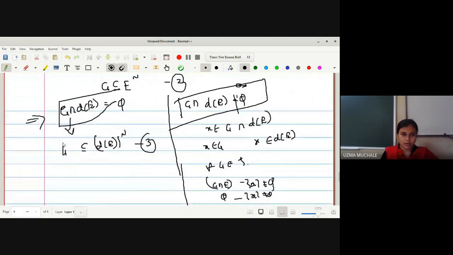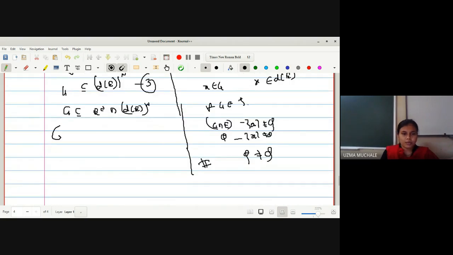G is contained in E complement, and we have written G is contained in derived set of E complement. If G is contained in E complement as well as in derived set of E complement, I can write G is contained in E complement intersection derived set of E complement, because if it is a member of both the sets, obviously it will be a member of the intersection. So again, using De Morgan's law, I can write E union derived set of E, its complement.